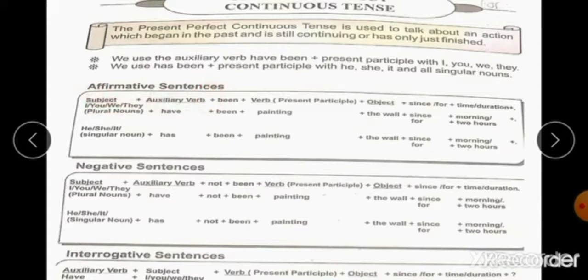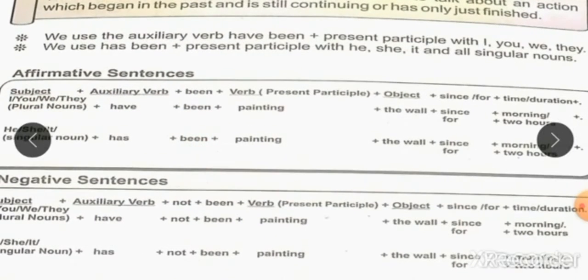Affirmative sentence. Structure of affirmative sentence. For subject I, you, we, they and plural nouns, we use auxiliary have plus been plus first form of verb plus ing or present participle plus object plus since or for plus time duration plus full stop. Students, what is since or for? Since or for are the prepositions.